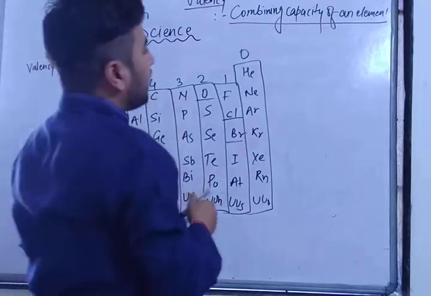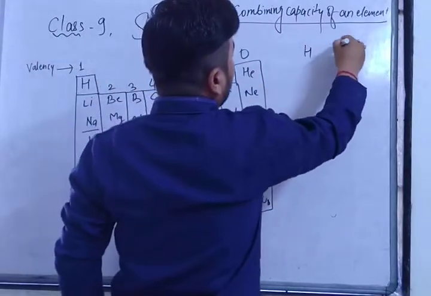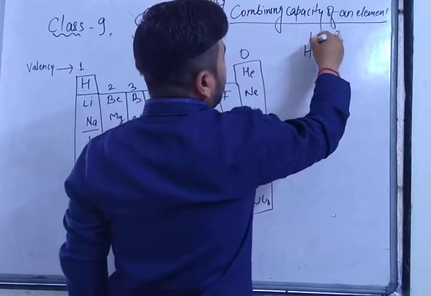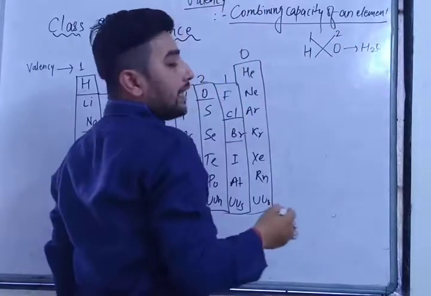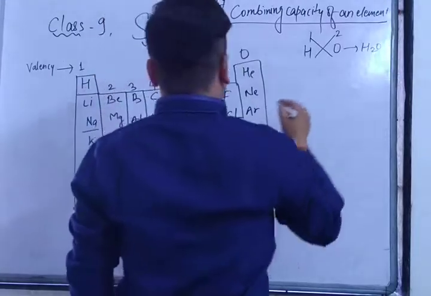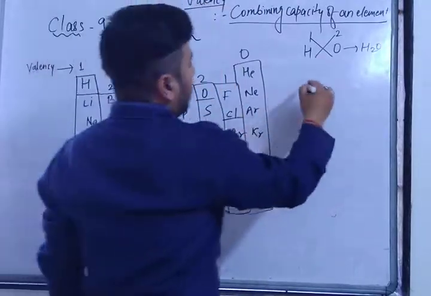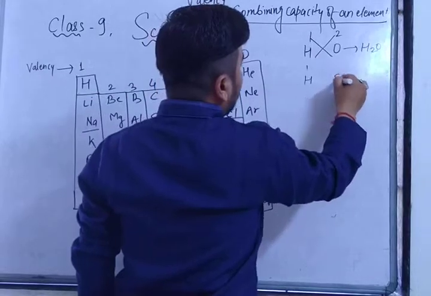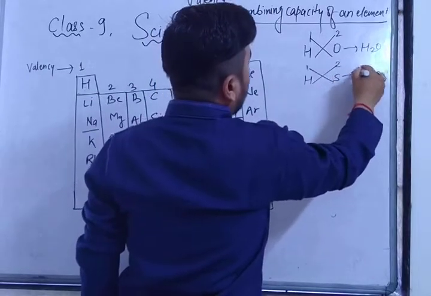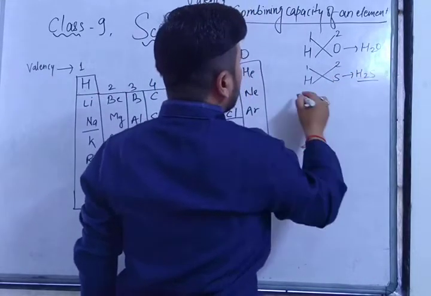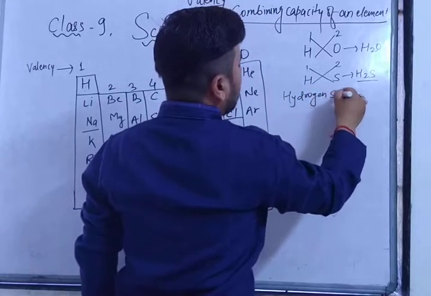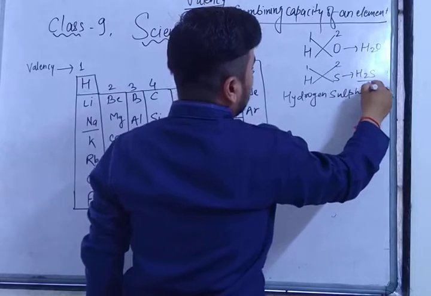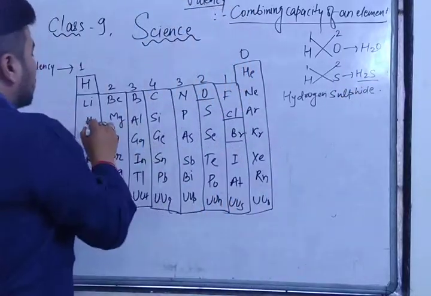Hydrogen with oxygen, right? As I have told you, oxygen valency 2, hydrogen valency 1. So what will that be? H2O. Hydrogen oxide, this is also called water, right? Now the second one, hydrogen and sulfur. Hydrogen valency 1, sulfur valency 2. What will be H2S? What will be the name of H2S? Hydrogen sulfide. Got it?